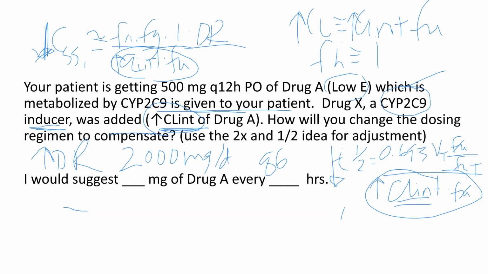So we're going to divide 2,000 by 4, so that's going to be 500 milligrams Q6. I can't see this now, but it should say 6 in that. Let's see if I can move this. So 500 milligrams every 6 hours.